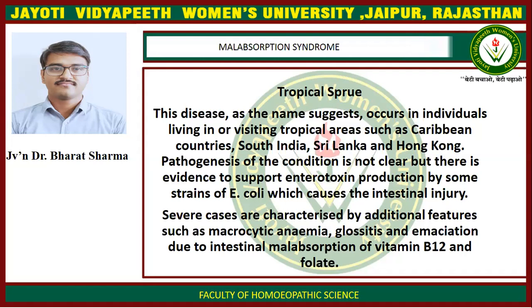The pathogenesis of the condition is not clear, but there is evidence to support enterotoxin production by some strains of E. coli which cause the intestinal injury. Severe cases are characterized by additional features such as macrocytic anemia, glossitis, and emaciation due to intestinal malabsorption of vitamin B12 and folate.